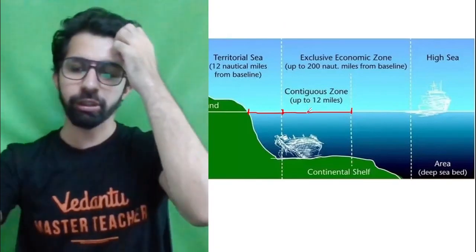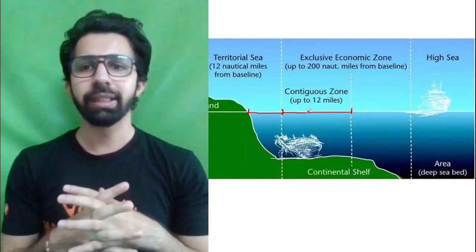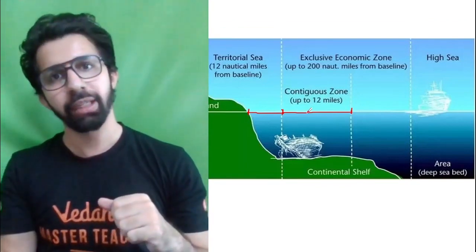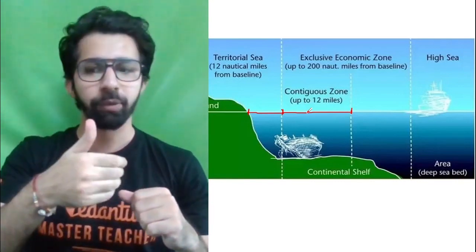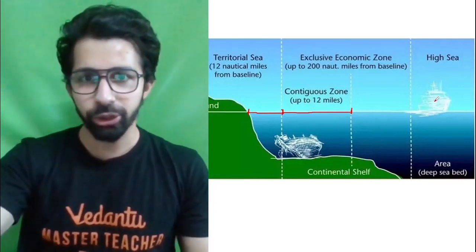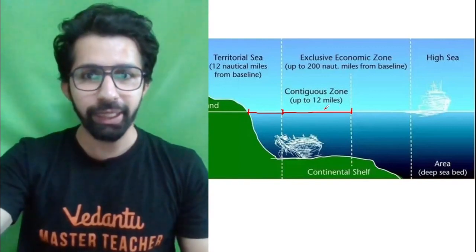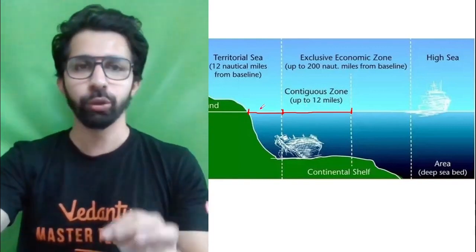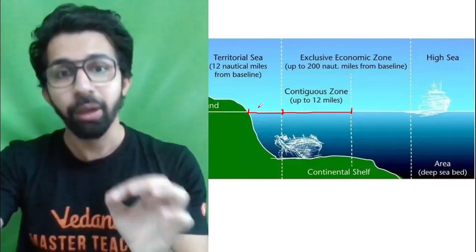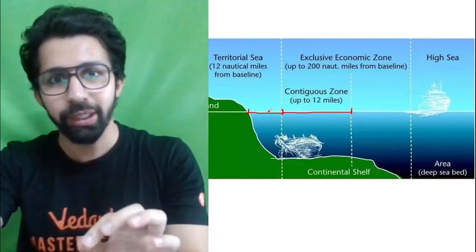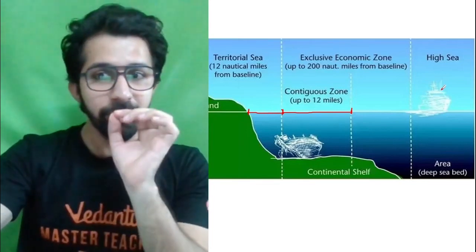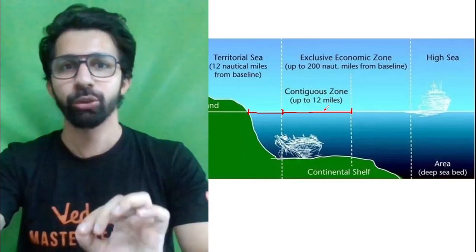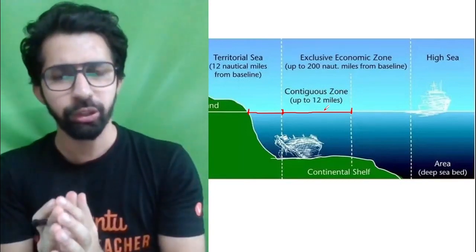Now, guys, what is contiguous zone? Guys, in this zone, basically, let's say a ship is going to come from Australia to India. So when a ship is coming from Australia to India, it has to enter first the contiguous zone, then the territorial sea, then it can reach the coastal area of India. But before it reaches the coastal area of India or the territorial sea, the ship has to be granted permission in the contiguous zone. So various activities go on in the contiguous zone.